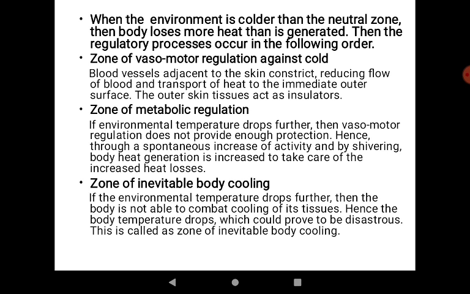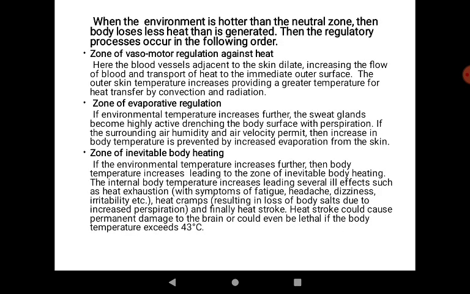If we cross this zone, we feel a high level of discomfort, and our body is not able to combat the cooling of its tissues. Hence the body temperature drops further, which would prove to be distress. So this is called the zone of inevitable body cooling.